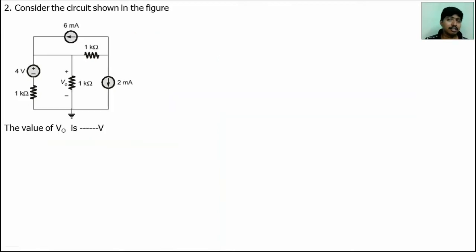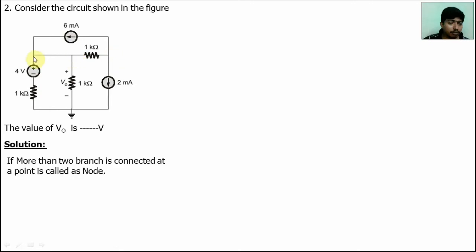This question was asked in GATE EC. We may use mesh analysis or node analysis concepts, but node analysis is the easiest one. So here is the number of nodes. This is one of the nodes, this is one of the nodes, and this is one of the nodes. 3 nodes: Vx, Vy, Vz.